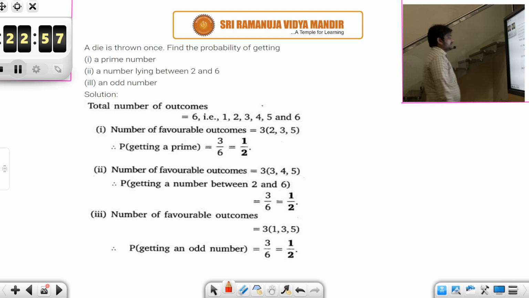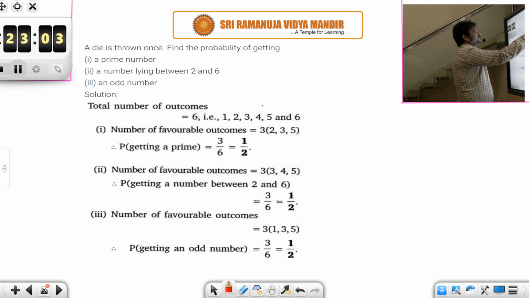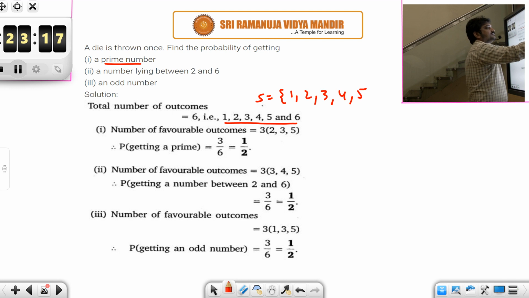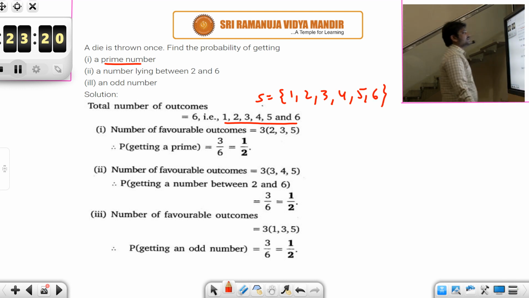So let's look at the next question. A die is thrown once. Find the probability of getting a prime number. See, first of all, when you throw a die, you will be getting one of these outcomes 1, 2, 3, 4, 5, 6. So your sample space is 1, 2, 3, 4, 5, 6. So there are 6 possible outcomes. You have been asked the probability of getting a prime number. So among these, what are primes? 2, 3, 5. So how many favorable outcomes are there? 3. So the probability of getting a prime is 3 by 6, that is 1 by 2.